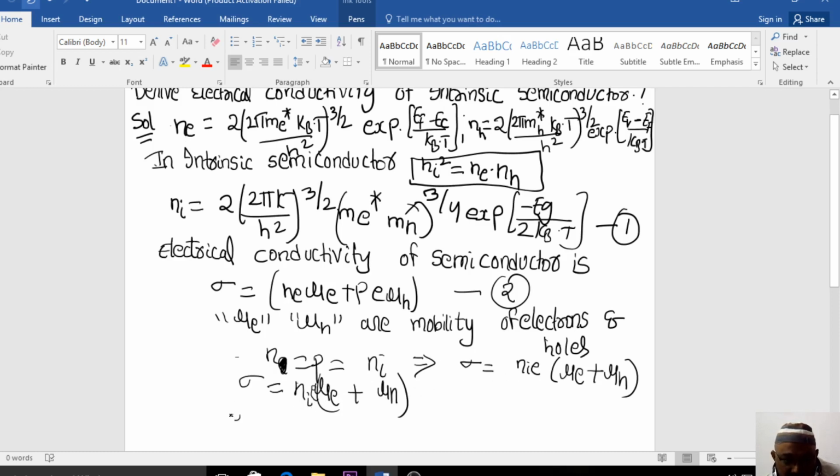Now for the electrical conductivity, what is n_i? First of all we write mu_e plus mu_h as it is.